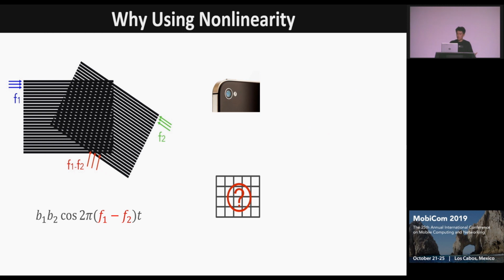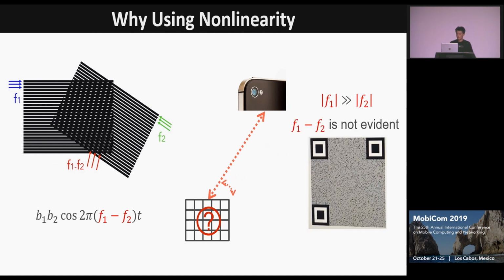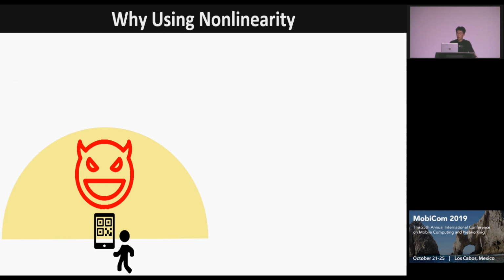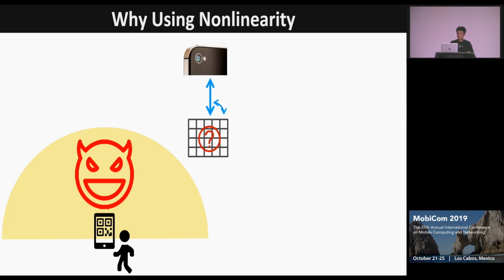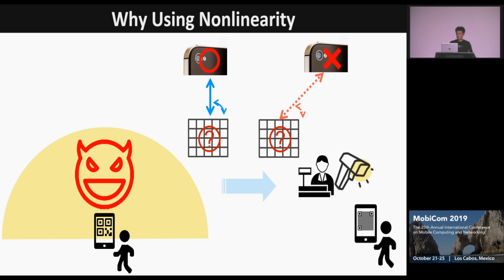And on the other hand, when the camera and the display are not located at the correct distance and angle, the spatial frequency projected on the camera changes, which causes F1 to become greater or smaller than F2. As a result, F1 minus F2 becomes not evident, and the camera cannot recover the original QR code. So to summarize, only the camera located at the correct position can capture the original QR code, where cameras at other positions cannot recover the QR code. So therefore, the capturing range is reduced.